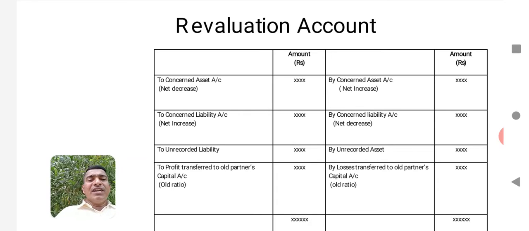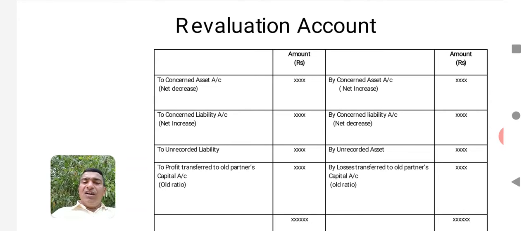Now, when it comes to the credit side, any increase in the value of assets, then any decrease in the value of liabilities. In the sense, it can be taken as a plus side. The credit side of the revaluation account can be taken as a plus side, where any increase in the value of assets, any decrease in the value of liabilities, and unrecorded assets are recorded. If there is any unrecorded asset, it will be recorded in the credit side of the revaluation account.